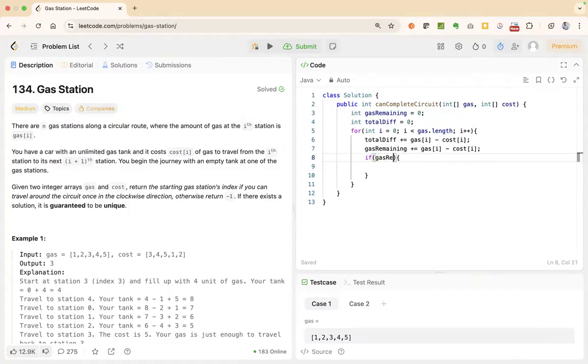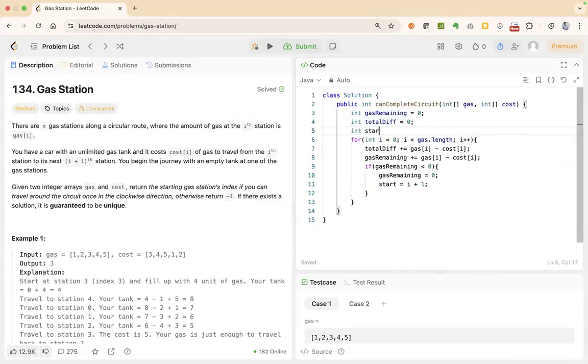Now if gas remaining is less than 0, you will again initialize it with 0, and you will have a start which will be i plus 1. Again, I forgot to take a start variable which is 0 in the beginning, and you will keep incrementing like that.